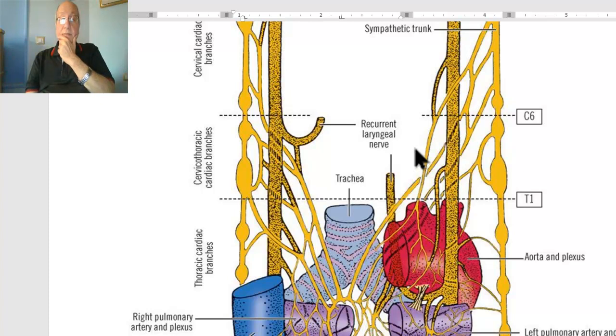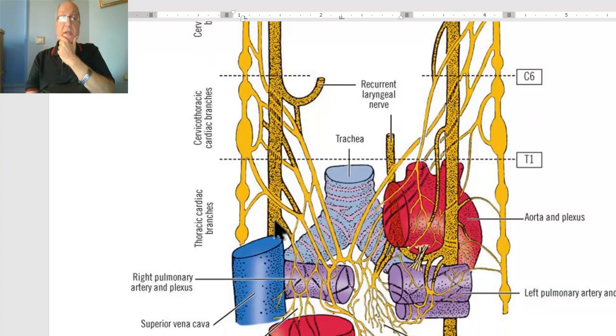In the thorax, the right vagus gives the cardiac branches, and on the left side, the cardiac branches are derived from left recurrent laryngeal nerve.